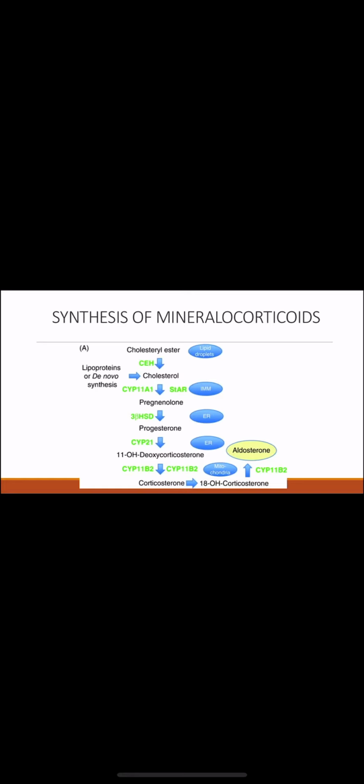Synthesis of mineralocorticoids: cholesterol esters can convert into cholesterol, and then they can be converted into pregnenolone. Pregnenolone can be converted into progesterone, and then 11-deoxycorticosterone, then corticosterone, and then 18-OH corticosterone, ultimately aldosterone. Here, progesterone is converted by a hydroxylase enzyme to deoxycorticosterone, then 11-beta hydroxylase converts it into corticosterone, and 18-hydroxylase converts corticosterone to 18-OH corticosterone, and 18-OH dehydrogenase ultimately converts it into aldosterone.